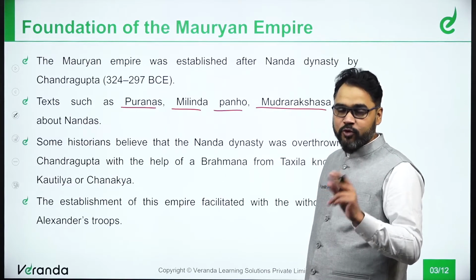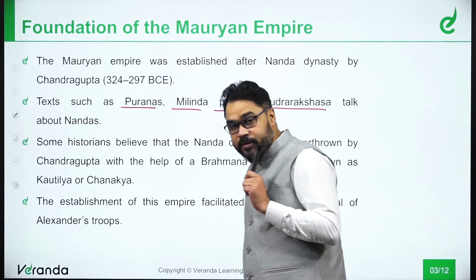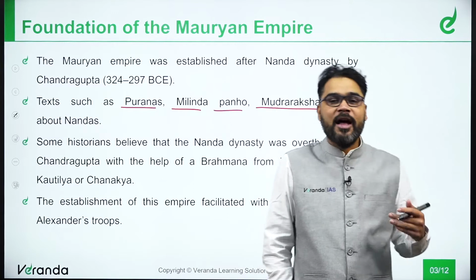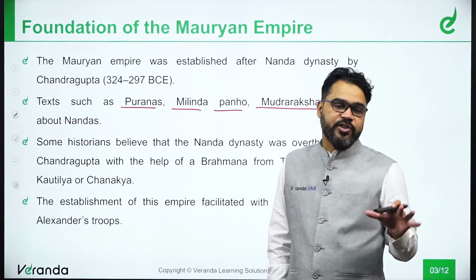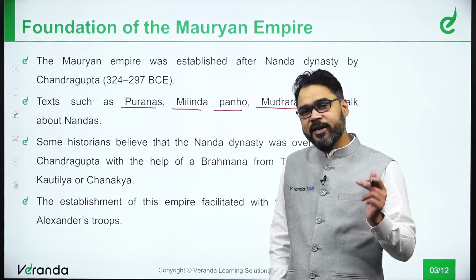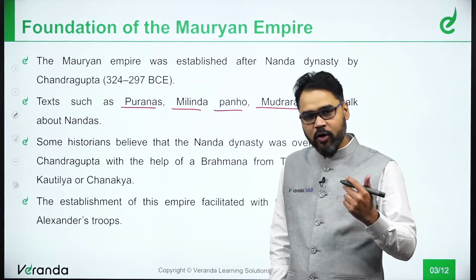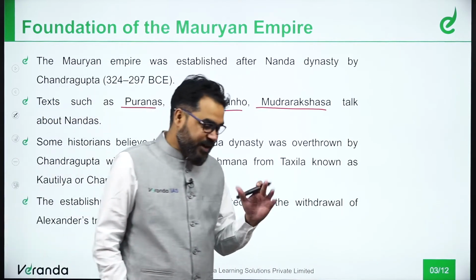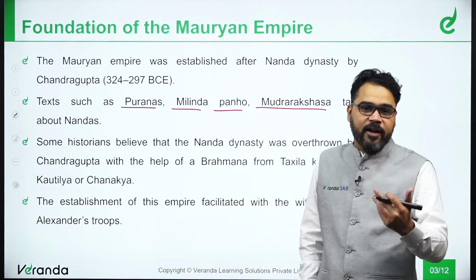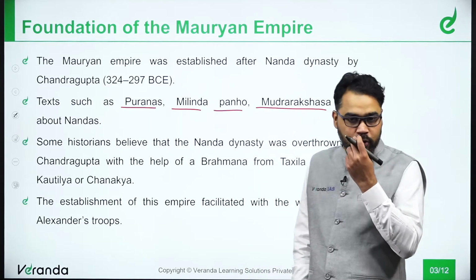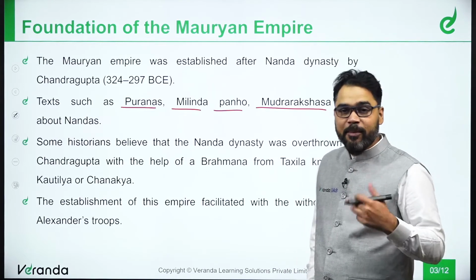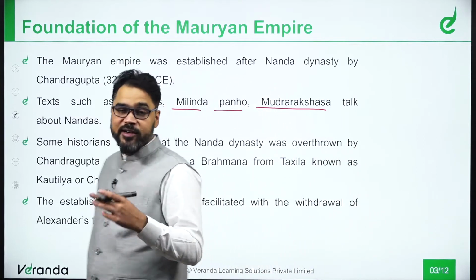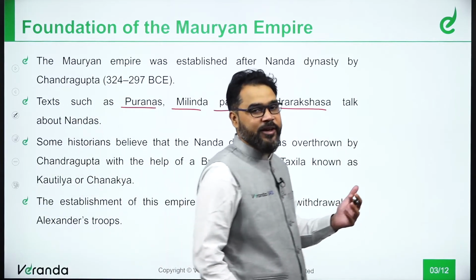Now, by this, two things happened. The Nanda dynasty rulers, I'm talking about Dhananand, were absolutely ignorant about the situation that was unfolding. They were completely ignorant about the invasion of Alexander. All they were involved in was day and night music, dancing, drinking, that's it. Chanakya tried to convince him, tried to show that the real threat was about to come. But Dhananand wasn't ready to listen, and as a result, he insulted Chanakya.